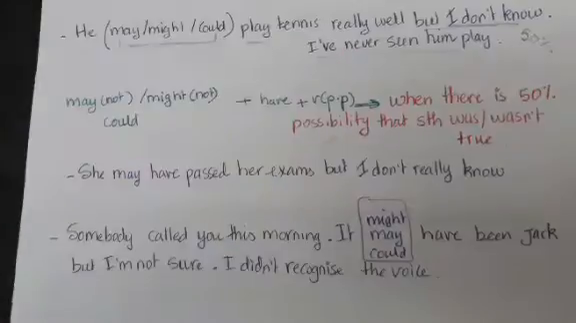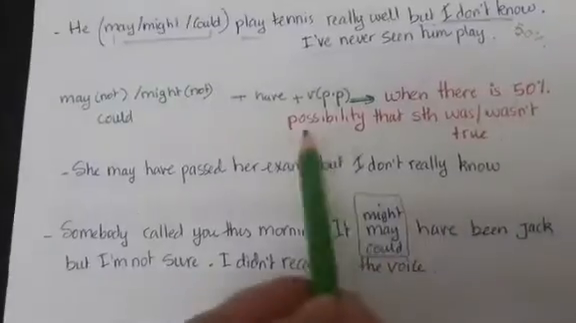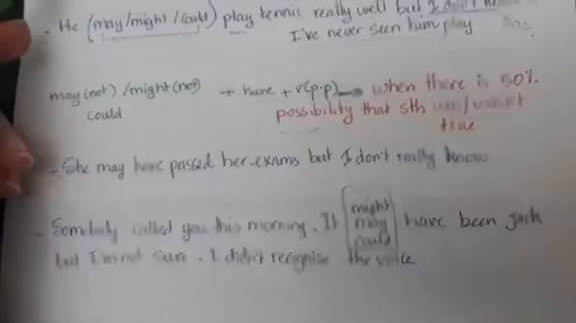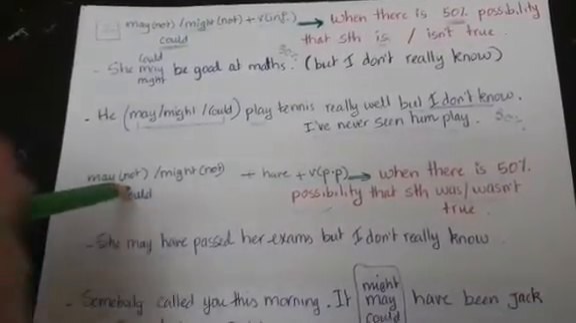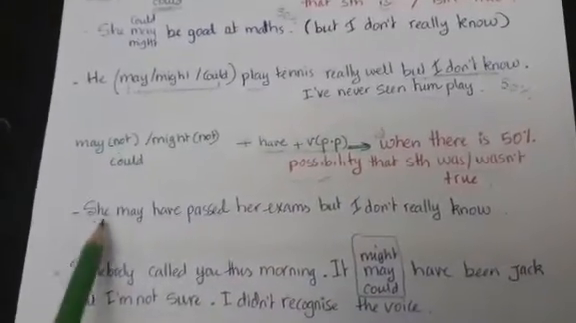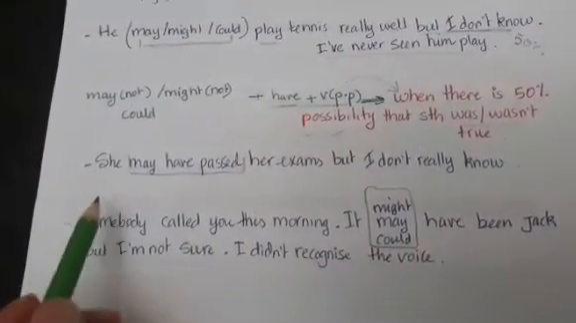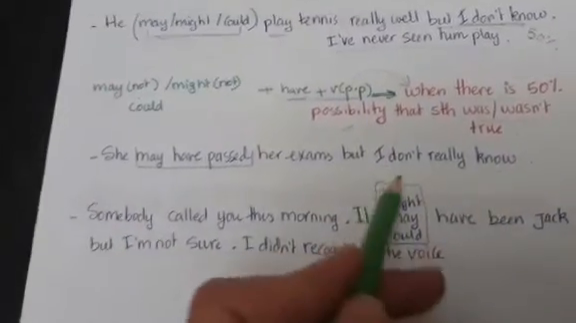Because of that, it's 50% possibility, and because of that, we've used these modal verbs with the infinitive form. Now, if there is 50% possibility that something was or wasn't true, we use the same modal verbs that we've used here, but the only different thing is that we need have with the past participle form because we're talking about a situation in the past. She may have passed her exams, but I don't really know. We're making a deduction about a past situation, and we're not sure about it.